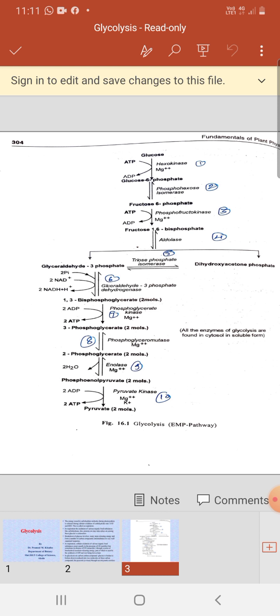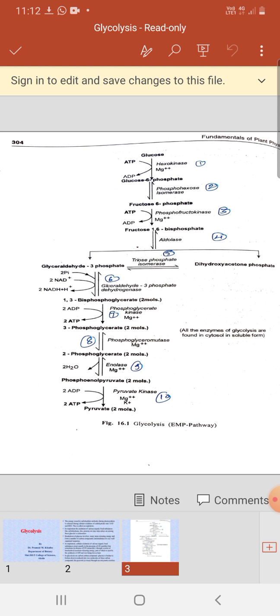Now this compound, 1,3 bisphosphoglycerate, is converted into 3 phosphoglycerate; two molecules of 3 phosphoglycerate are synthesized in the presence of the enzyme phosphoglycerate kinase. Again here 2 ATP are synthesized, meaning one phosphate from carbon number 1 is transferred to ADP, and 2 ATP are synthesized here.